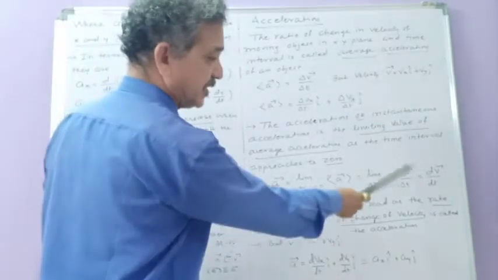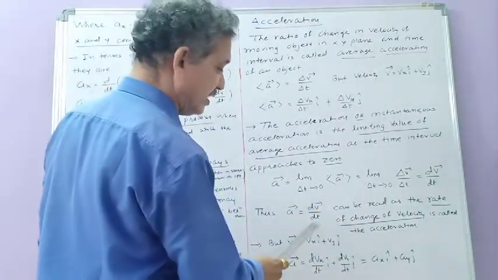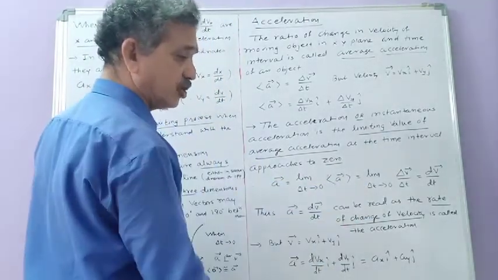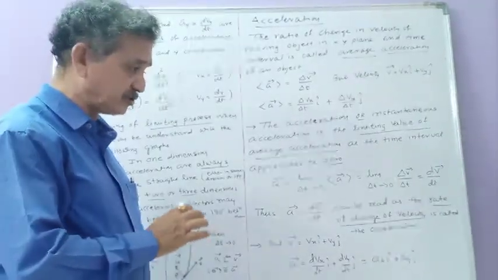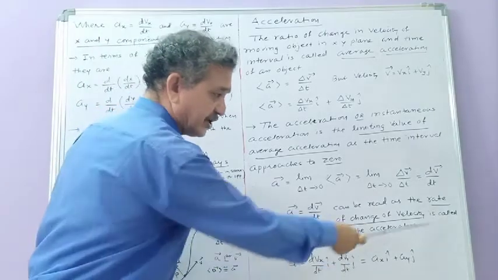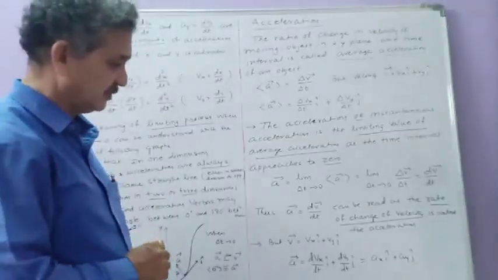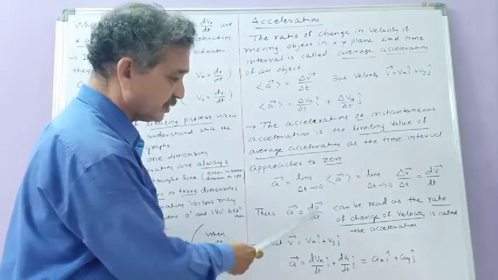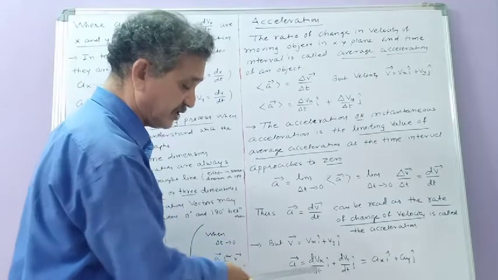In the language of mathematics, this can be written as dv by dt, which is read as the rate of change of velocity. So in short, the rate of change of velocity is called the acceleration of the object, or instantaneous acceleration.